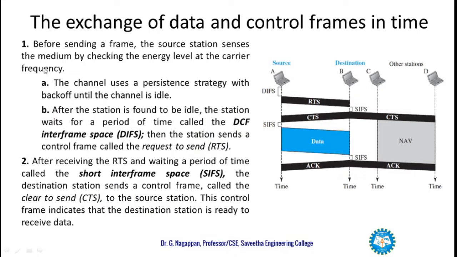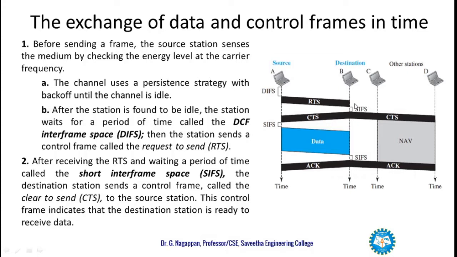So how does the exchange of data and control frames in time happen? Before sending a frame, the source station senses the medium by checking the energy level at the carrier frequency. The channel uses a persistent strategy with backoff until the channel is idle. After the station is found to be idle, it waits for a period of DIFS.